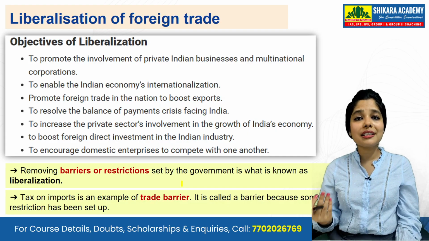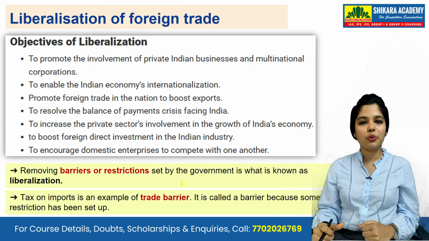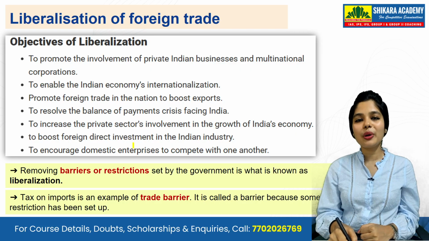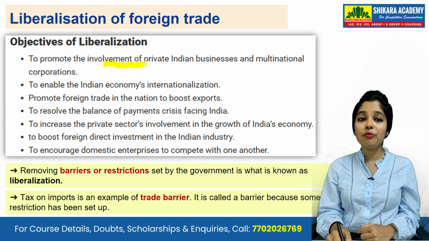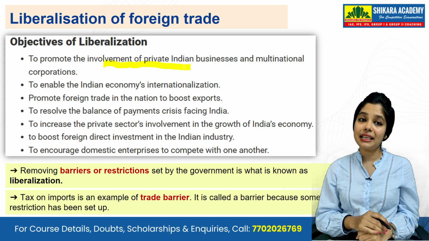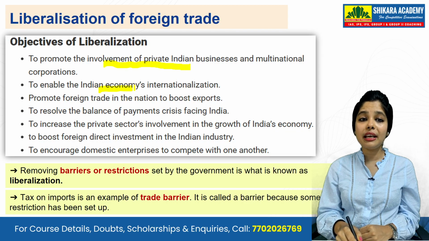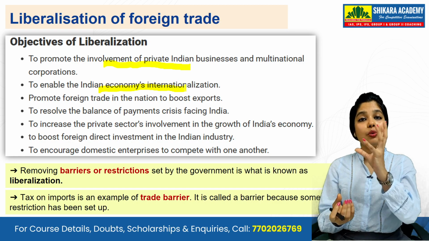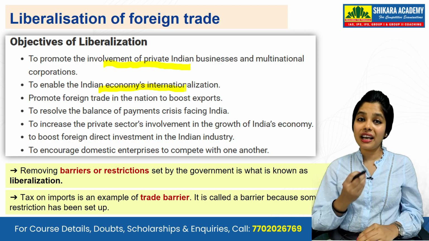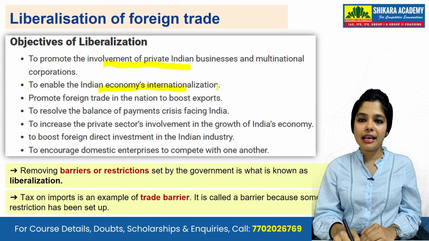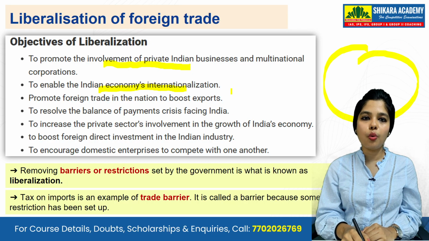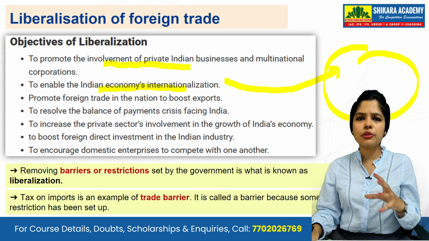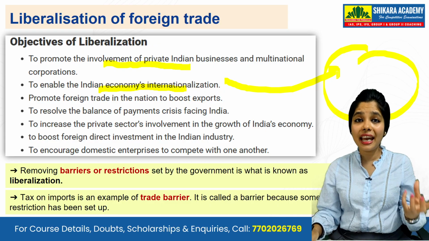Now what are the objectives of liberalization? What do you think? Why did we start liberalization in 1991? It was done to promote involvement of private Indian businesses and multinational corporations, to enable internationalization of the Indian economy, yes, to bring the products of India to the world. The world should know what kind of quality we Indians are giving. Yes, this is your world and the world should know what India is actually giving: the textile quality, the raw materials quality, the fruits, vegetables, fish, wheat, rice, dairy.